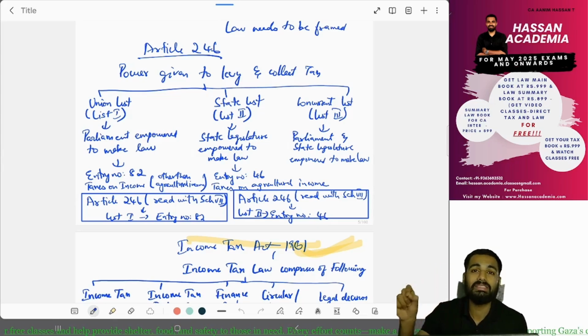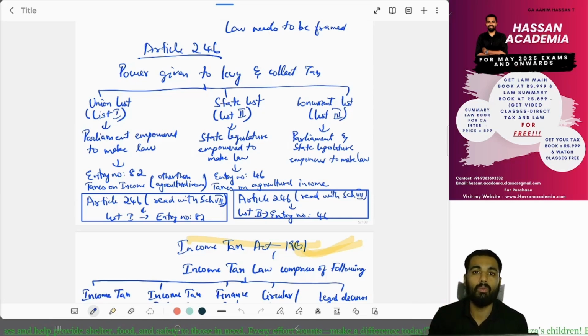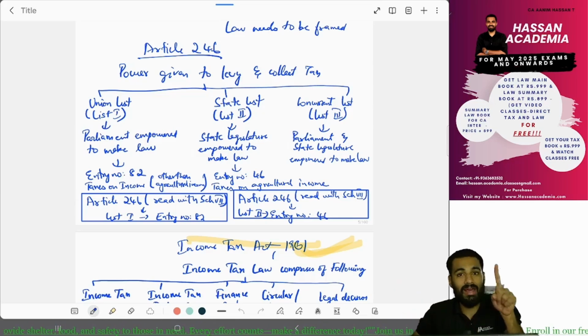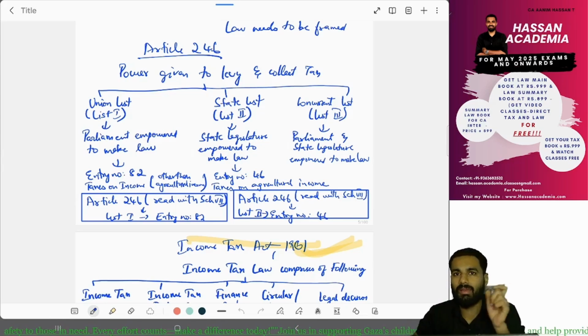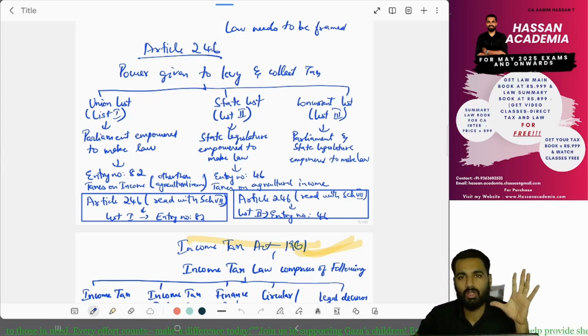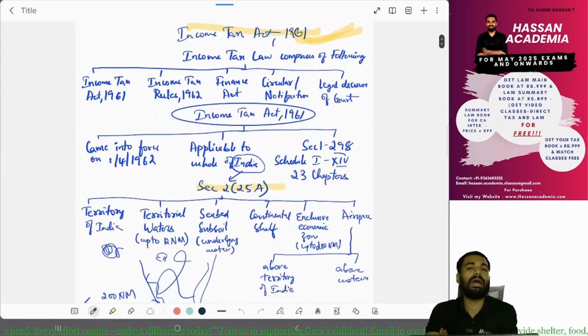The Parliament has the power to make law, and Parliament has made law regarding taxes on income other than agriculture income. Whereas in List 2, the State List, the state government has the power to make law, and they have the power to make taxes on agriculture income.